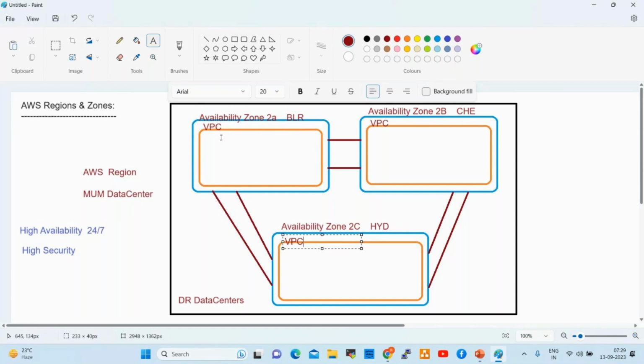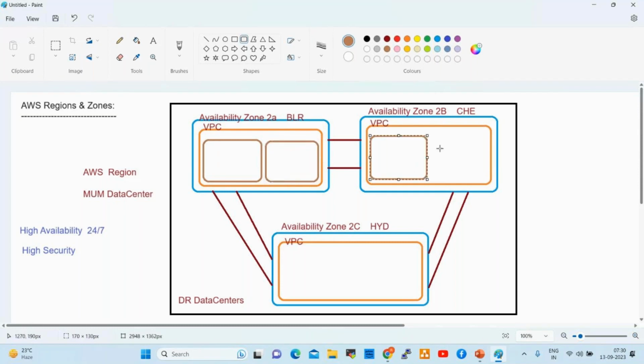Inside this virtual private cloud, we can create subnets. What is a subnet? We discussed it already in the DevOps introduction. What is a subnet? Anyone? A subnet is a small network, a subnetwork within the large network.